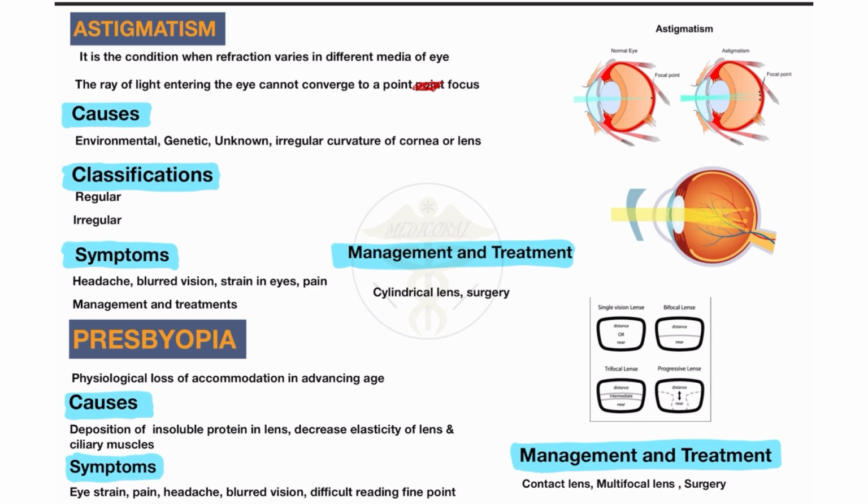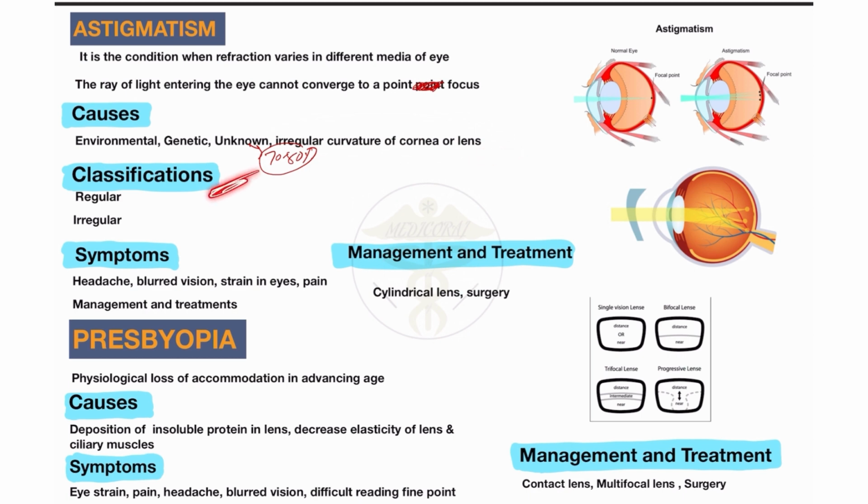What are the causes of astigmatism? In most cases the causes are unknown, meaning idiopathic, but sometimes scientists say it occurs due to environmental factors, genetic factors, or irregular curvature of the cornea or lens. In 70 to 80% of cases the causes are unknown. There is no known cause of astigmatism, but sometimes environmental and genetic factors and irregular curvature of the cornea or lens cause it.